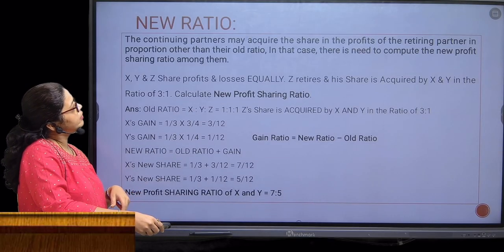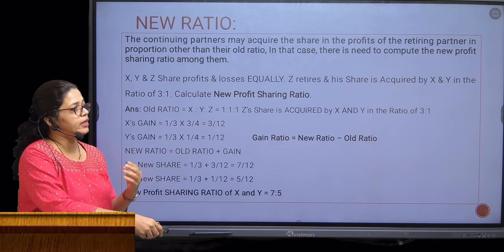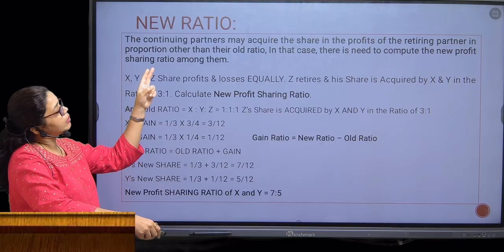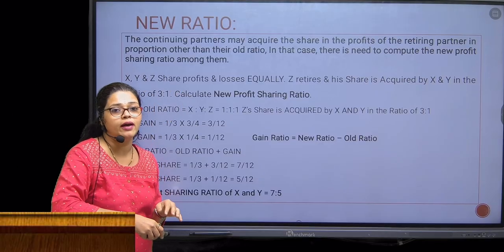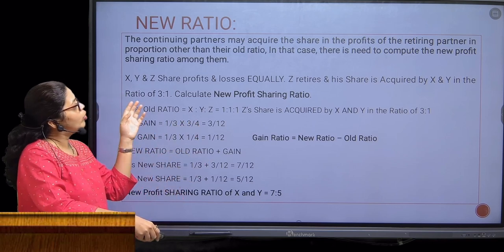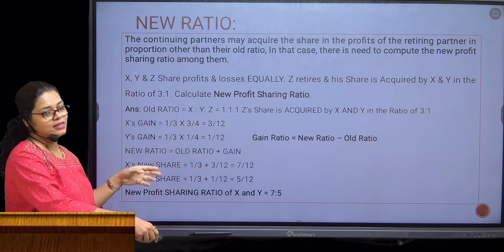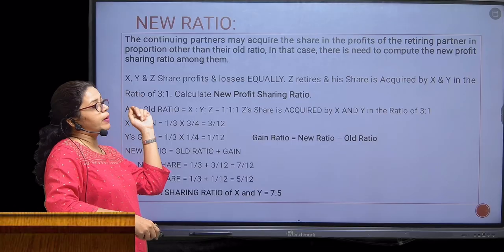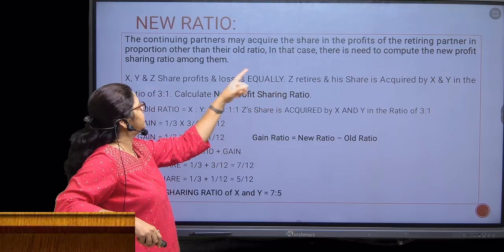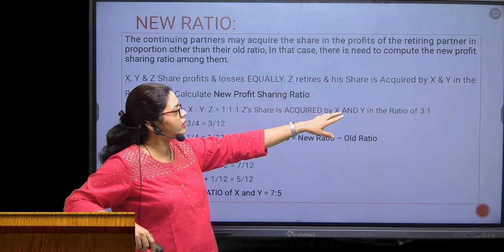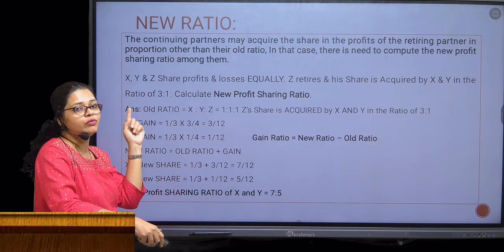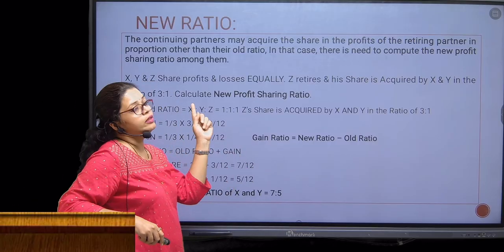Now let us see the new ratio. There are two conditions. Directly, if the information is not given, we can calculate in this way. But when the existing partners acquire the share of the retiring partner, the calculation of new ratio would be different. Let us see an example. X, Y, Z are partners sharing profit and loss equally, that is 1:1:1. Z retires, and his share is acquired by the existing partners X and Y in the ratio of 3:1. Now calculate the new profit sharing ratio.